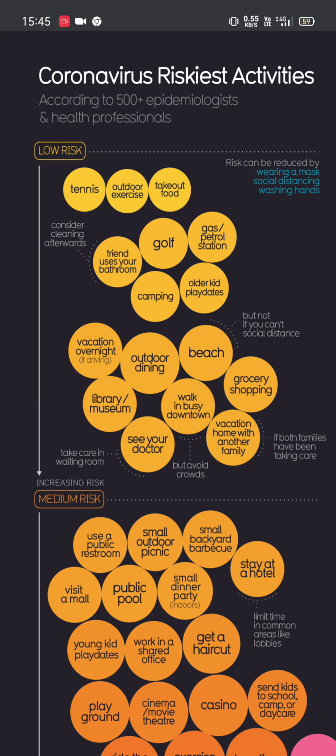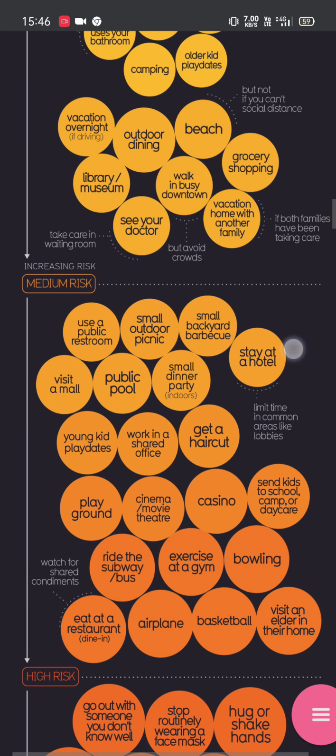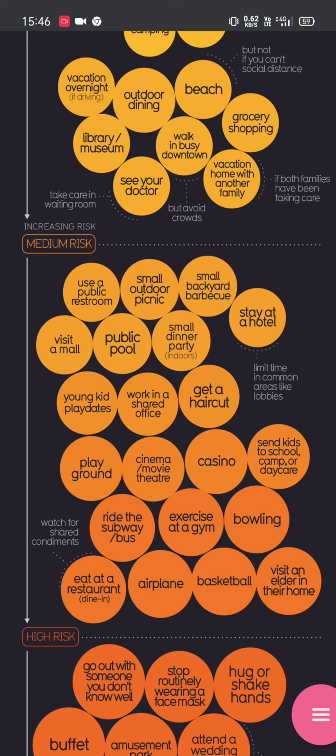And what is the risk when coronavirus takes place? Risk can be reduced. We can reduce our risk by wearing a mask, social distancing, washing hands. Low risk is at tennis courts, outdoor exercises, take food. So this graph shows low risk places, and this graph shows medium risk places where the coronavirus spreading is more.